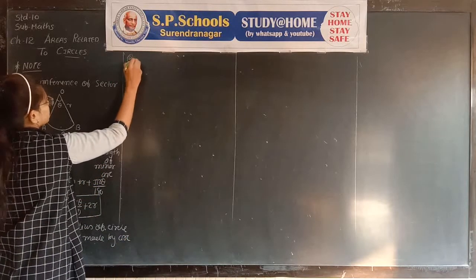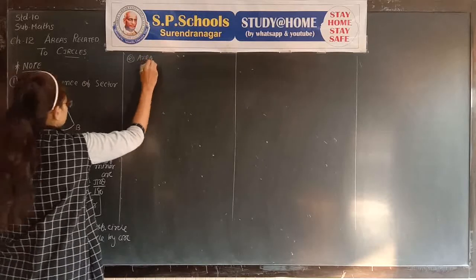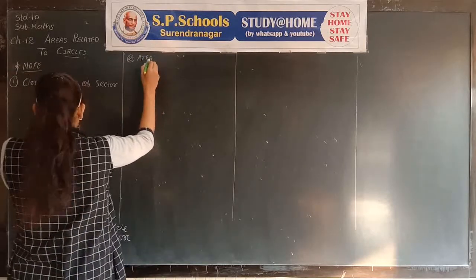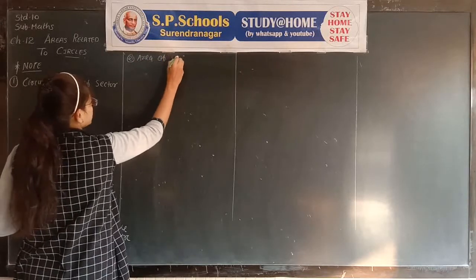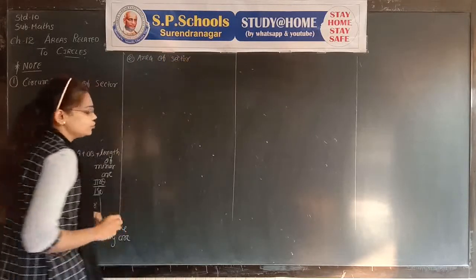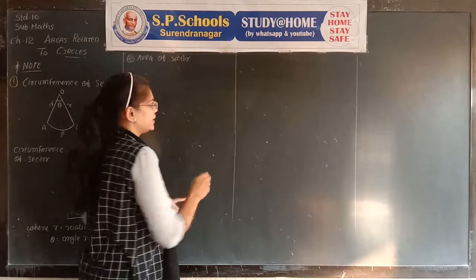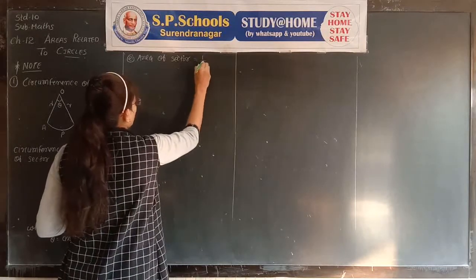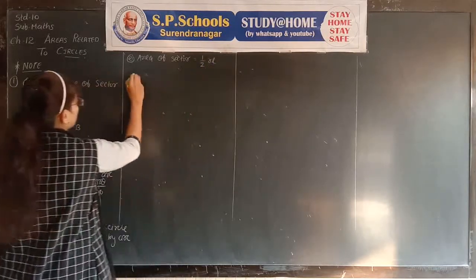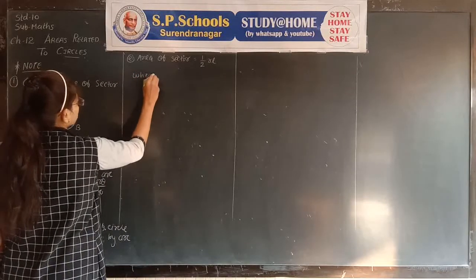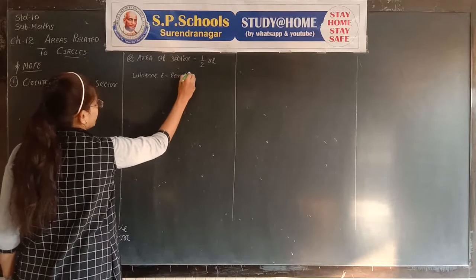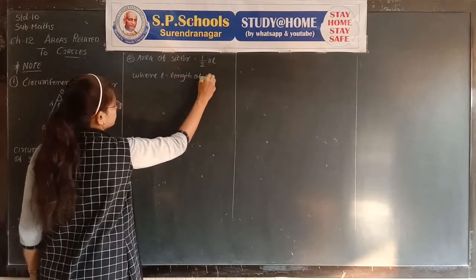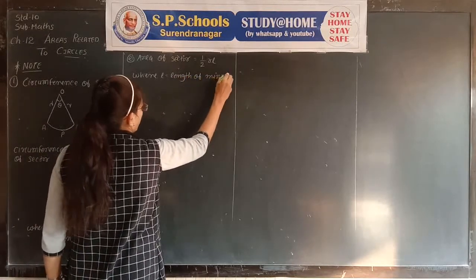Then the second: area of the sector. We know theta upon 360 multiplied by pi r square. Another formula is 1/2 rl, where l is equal to the length of the minor arc.